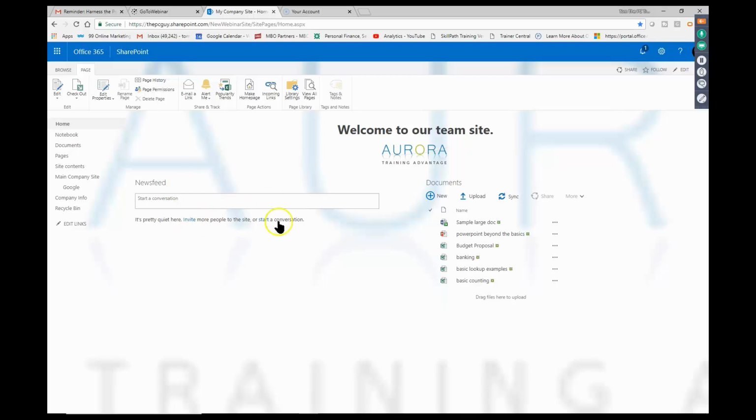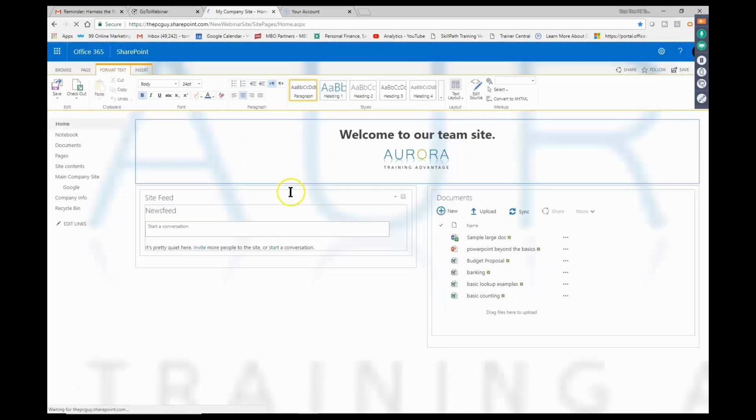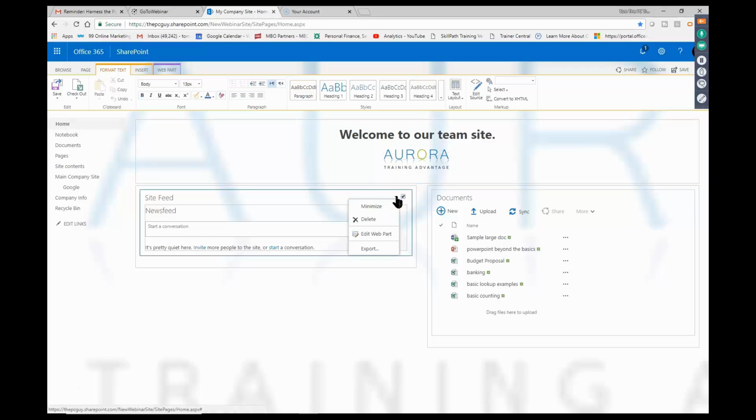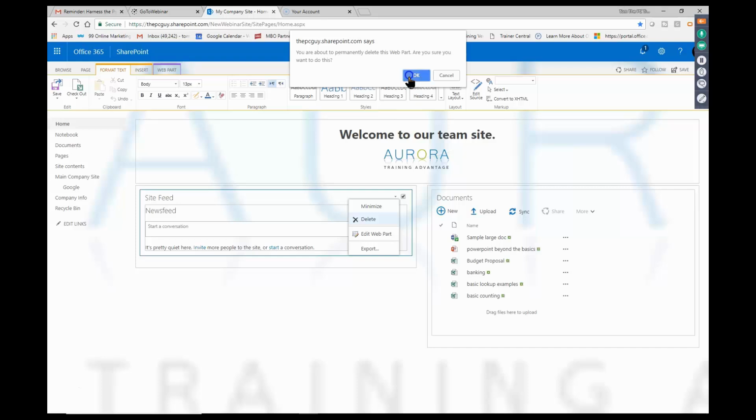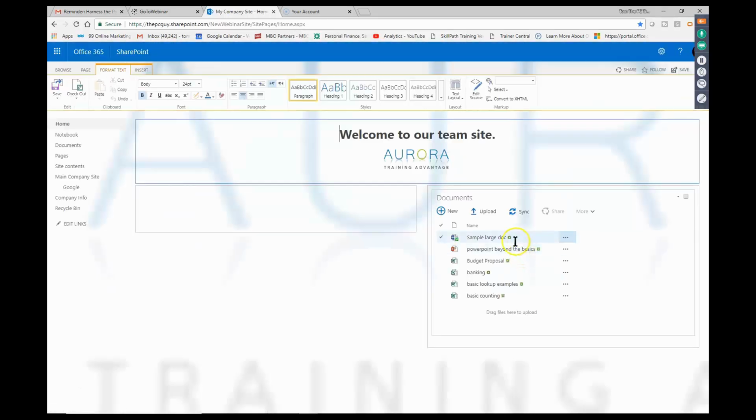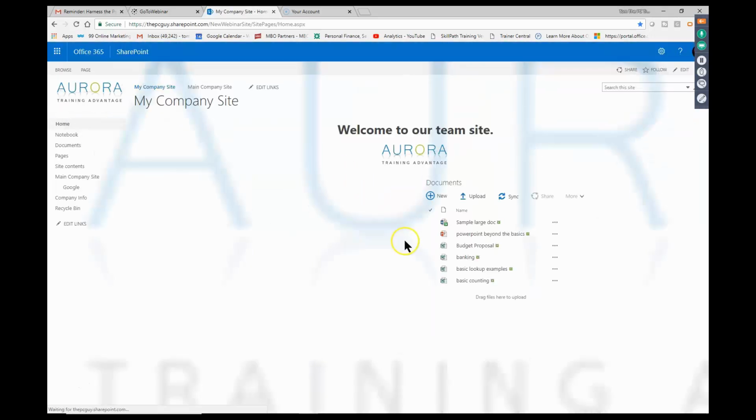Now, I'm going to turn off this news feed as well. I'm going to add different applications into our page, but I don't really need that news feed. So I'm going to go ahead and pick on edit again. And you see where it says news feed over here. I'm going to go ahead and click at that little arrow, and I'm going to say delete that. It's called an app part from the page. So your page is pretty customizable. Good. And I'm going to go ahead and save this. Make sure you always save your pages. Otherwise, it'll be wasted effort for you.